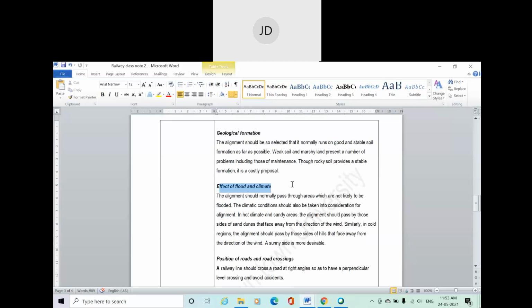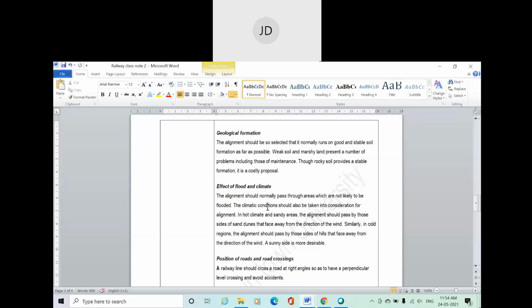Next, the effect of flood and climate. You also need to ensure what the climate condition is in a particular area, what the flood intensity is, and what the maximum flood level is. That means you also observe that your railway embankment is so high from your natural ground. You must ensure that the railway track should not be flooded.